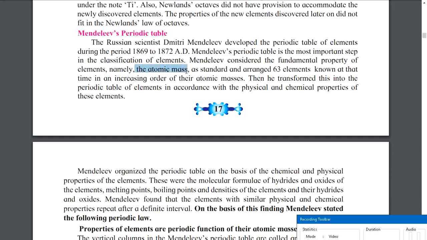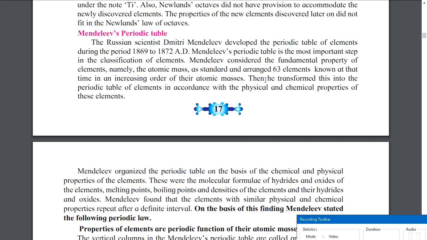So he said that atomic mass is a very important property of an element, and he considered this as a standard. Till then 63 elements were known, so he arranged all 63 elements in increasing order of their atomic masses. Increasing order means the smaller and then the bigger and then the bigger one.